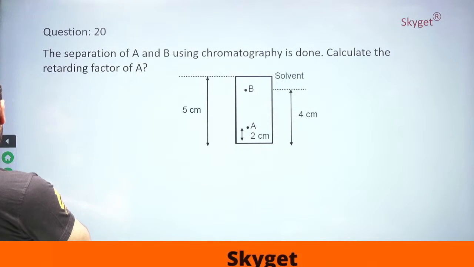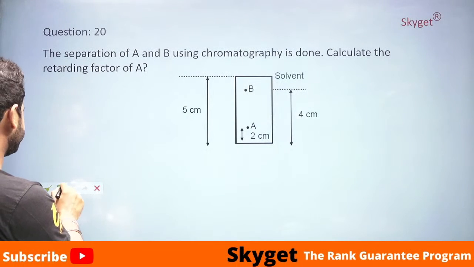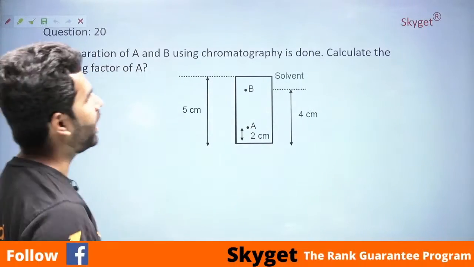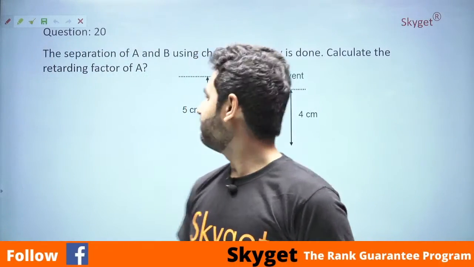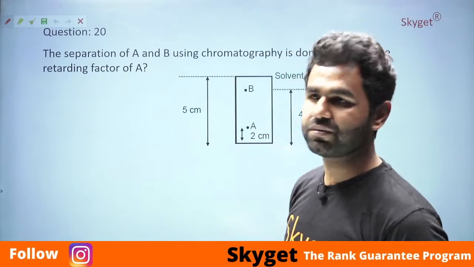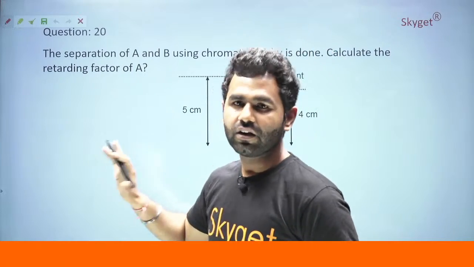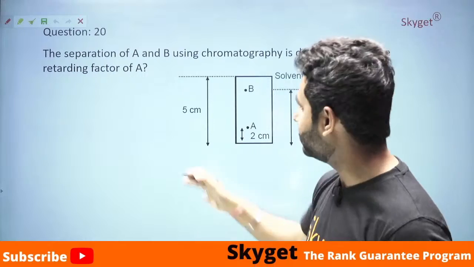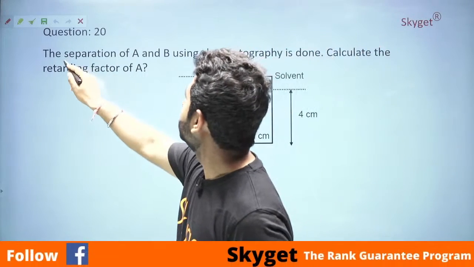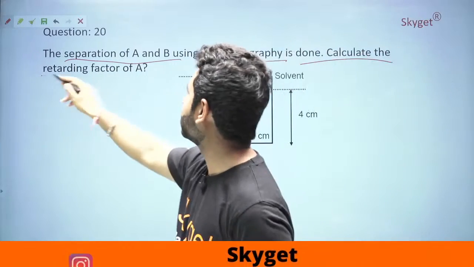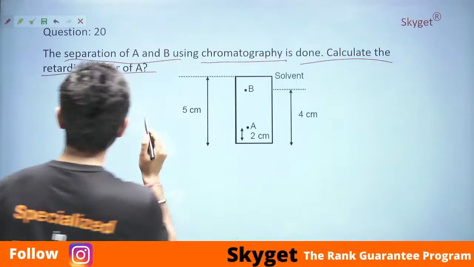The next question is based upon chromatography. Now this question is a part of analytical chemistry. Very rarely do questions from analytical chemistry come to the exam, but if they come in a direct way, no need to put much mind, just remember the definitions and on the basis of the definition get the answer. See, the separation of A and B using chromatography is done. Calculate the retardation factor of A.